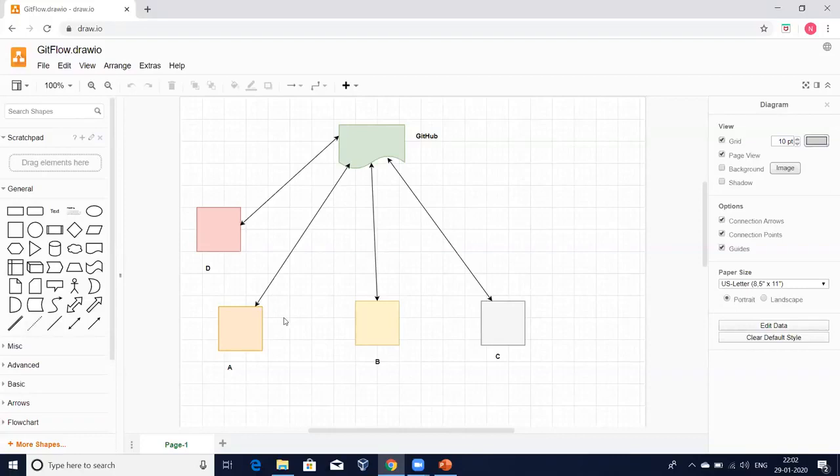The simple way is I have to ask one of the persons to take the lead and collect others' code. For example, if I consider A person has the lead, I'll ask A to take D's code through a pen drive, keep it and integrate. In the same way, take the code from B through a pen drive and keep it. In the same way, A has to take the code from C and keep it here. Is that looking good? No, that is not the correct way. It is a time consuming process as well. Then what should we do?